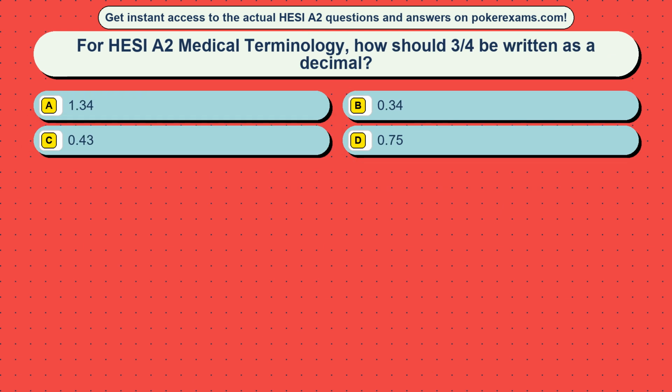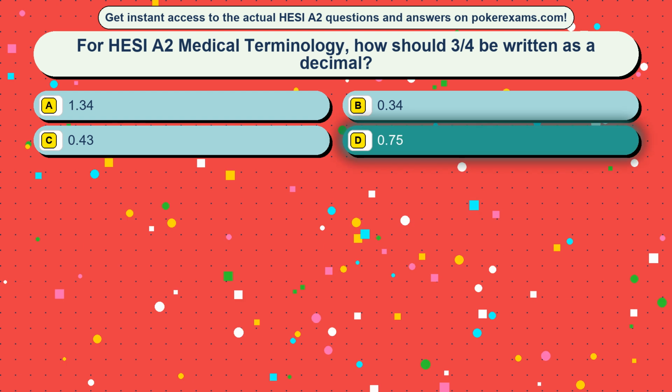Question 12. For HESI A2 medical terminology, how should 3/4 be written as a decimal? Option A, 1.34. Option B, 0.34. Option C, 0.43. Option D, 0.75. The correct answer is option D, 0.75.